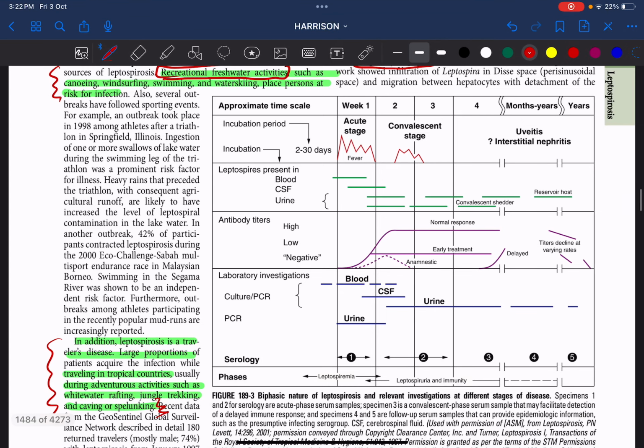You can see here, the incubation period will be like 2 to 30 days, and we have something called an acute stage, which usually presents with a fever and myalgia, which are non-specific symptoms. Then there will be a convalescent phase, and finally even later, suppose if they are carriers, they can even have uveitis and interstitial nephritis. So we have just two phases. Remember, one is the acute stage, and then we have the convalescent stage, and sometimes some of them can be called convalescent carriers.